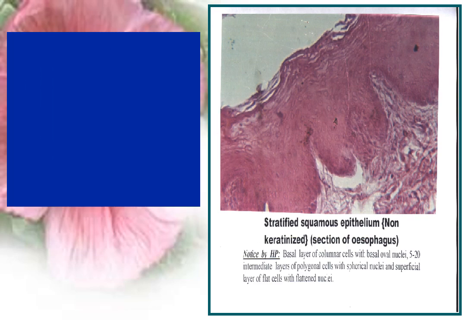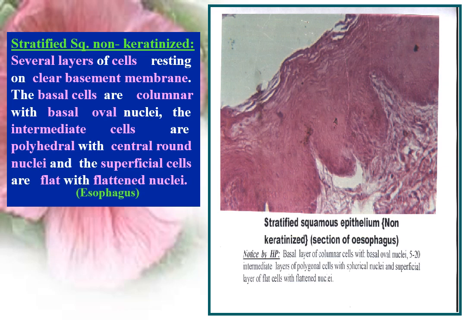Stratified squamous non-keratinized epithelium, similar to stratified squamous keratinized epithelium, but with the absence of the horny layer. It is formed of several layers of cells resting on clear wavy basement membrane.